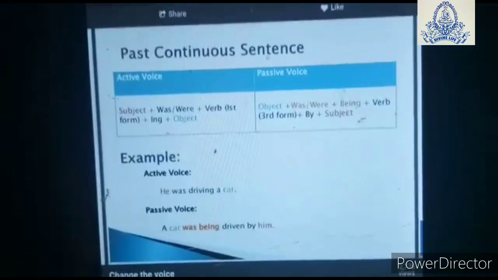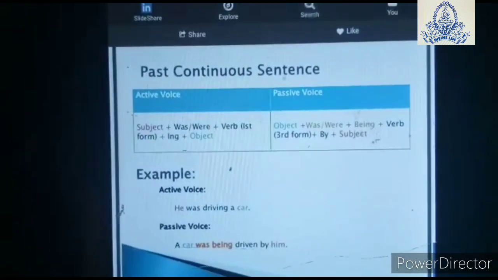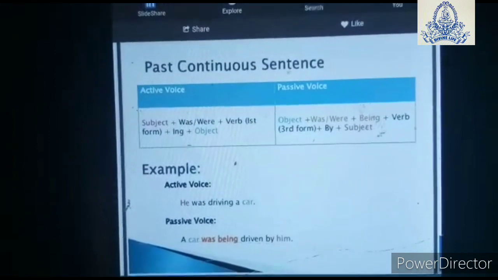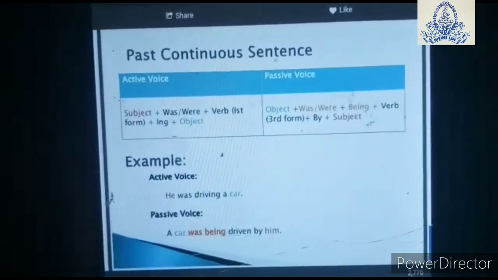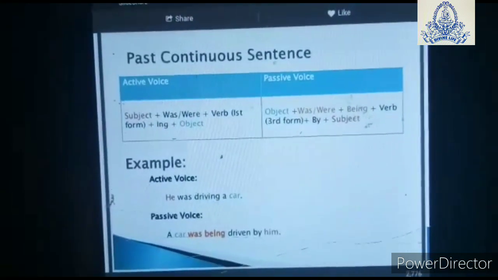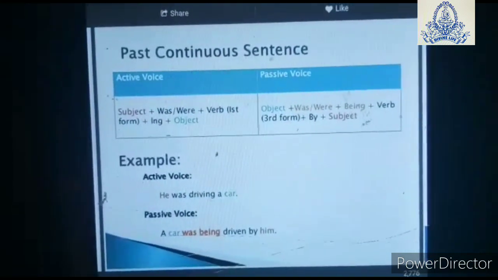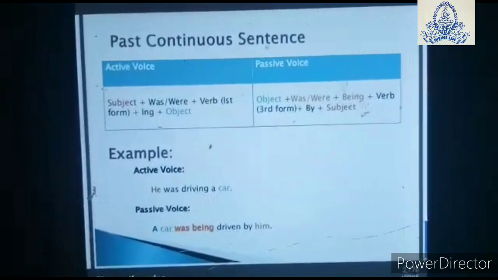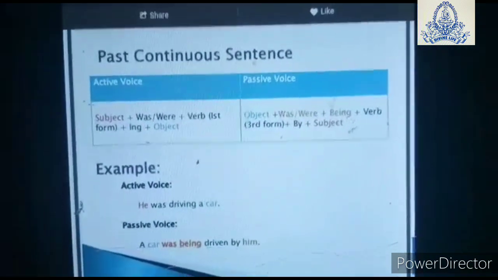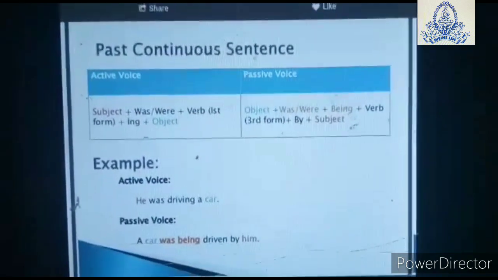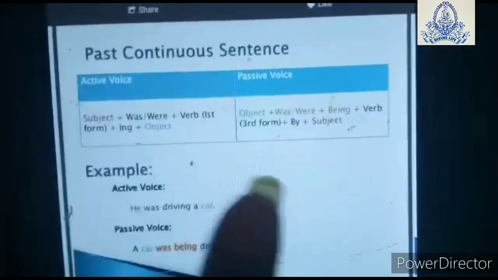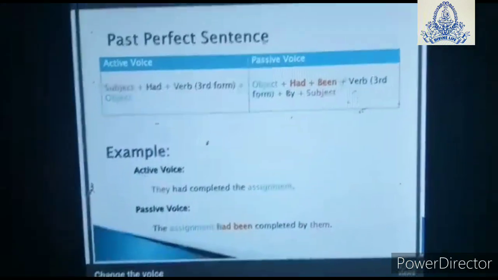Same way, was or were, singular was, plural were, verb will again be ing. The answer is same way, was or were plus being, and the verb in the third form, by and subject. He was driving a car. A car was being driven by him. That is your past continuous sentence.